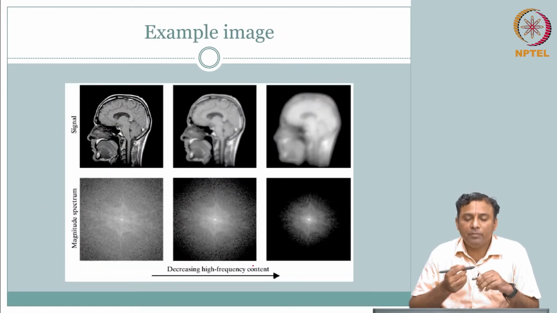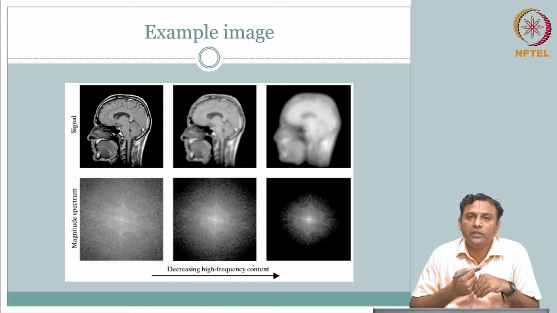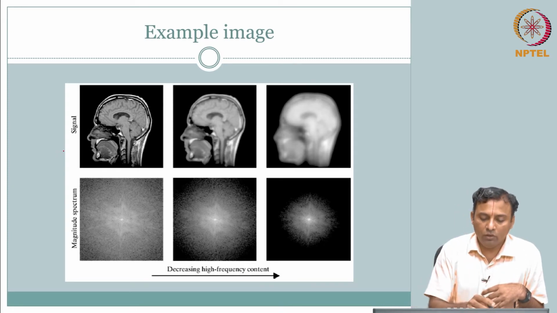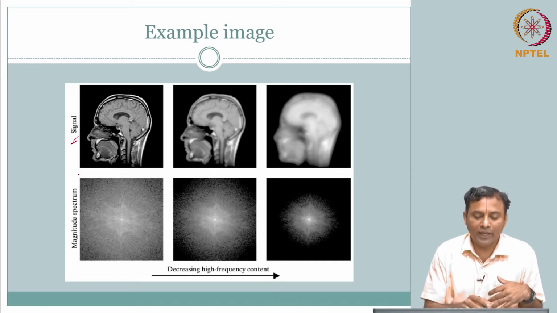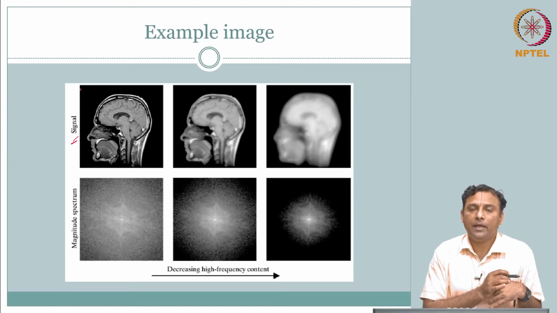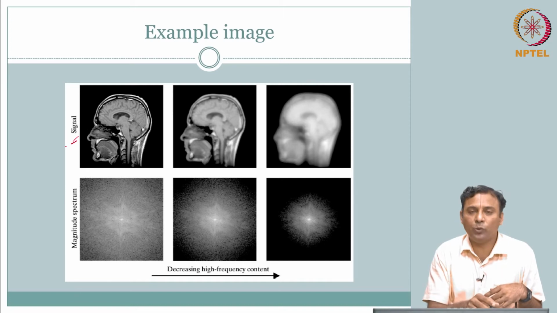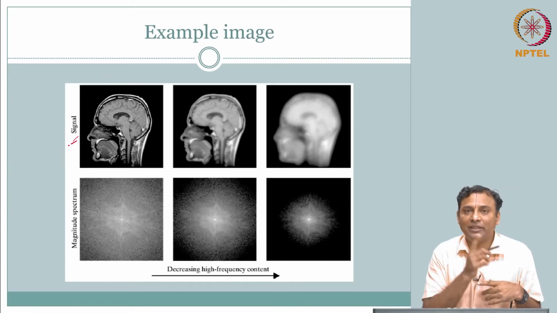Before we jump into that, just one slide to give you the big picture of what we mean by frequency components and how to visualize them. What you see in the first row says signal, just because we have covered signals. So, what is this signal? It has two dimensions, x and y. Remember, we are not plotting this, we are visualizing this two-dimensional signal as an image.